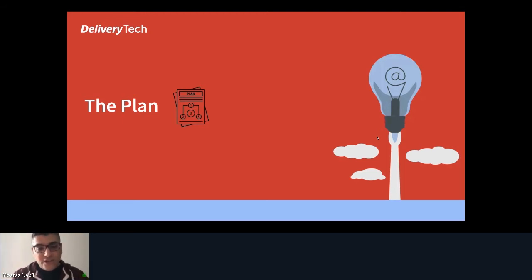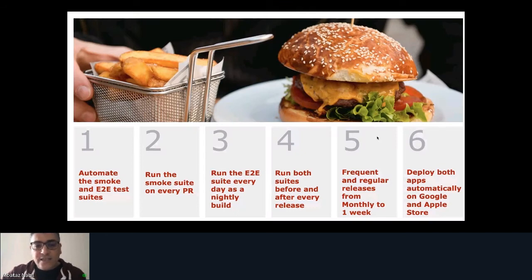So now we have finished the history, and we will go to the second chapter: the plan. What do we need to plan, or think about, to implement our CI/CD? We are putting our plan in 6 points. We will start to automate our smoke and end-to-end test suites. We already have manual test suites in our test case management. For example, maybe we have 100 smoke tests and 200 end-to-end test cases. We need to agree that we will automate as much as we can,